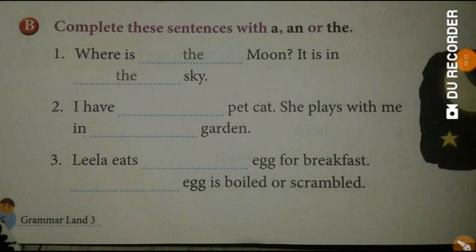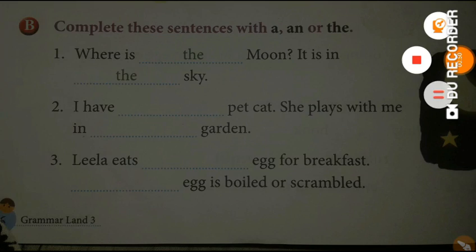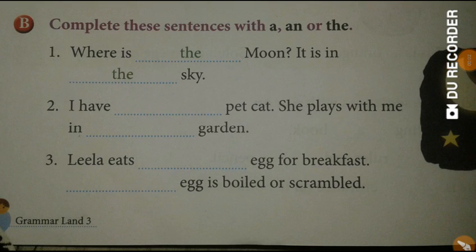Now see this question. Here you have to complete these sentences with the correct article "a", "an" or "the". For example, number one is: Where is dash moon? It is in dash sky. Here it is talking about a particular moon which revolves around the earth. So the article "the" is used before moon. Since there is only one sky that we see, again the article "the" is used before sky.